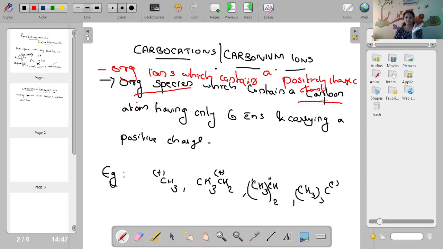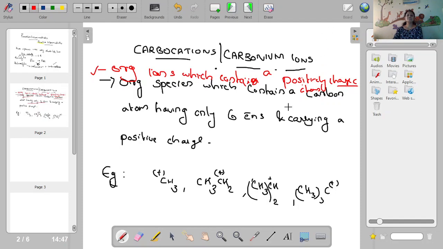Most commonly there will be one carbon atom having only 6 electrons and carrying a positive charge. Okay, so that is the definition of carbocation. Organic species which contain a carbon atom with only 6 electrons and carries a positive charge. Or simply you can remember, these are organic ions which contain a positively charged carbon atom.